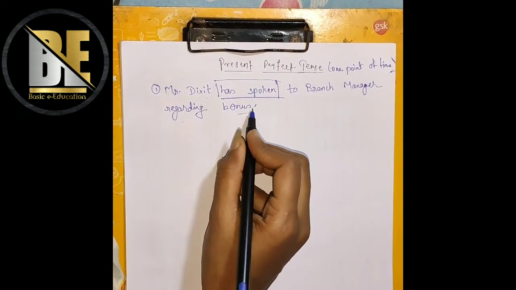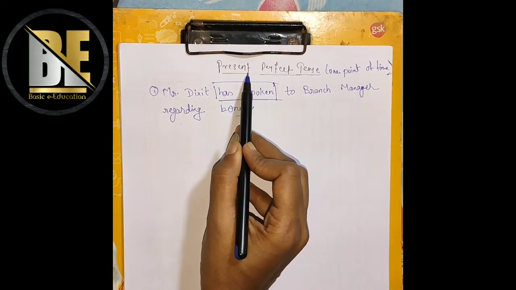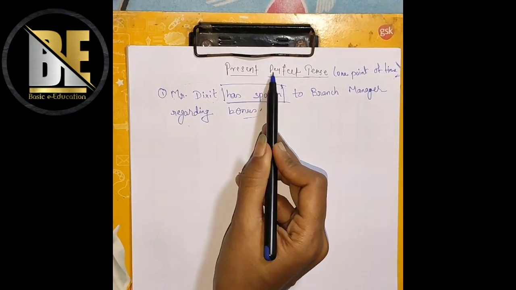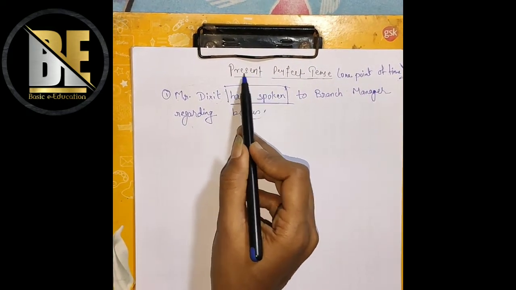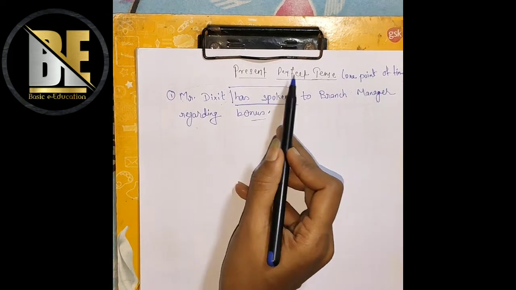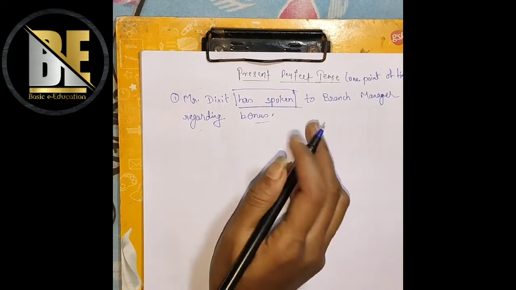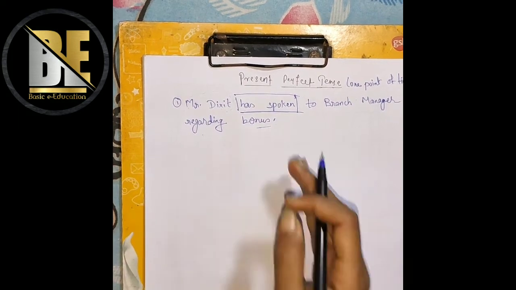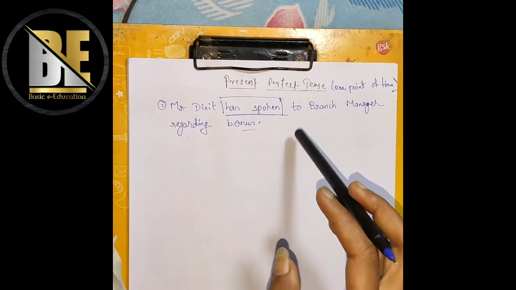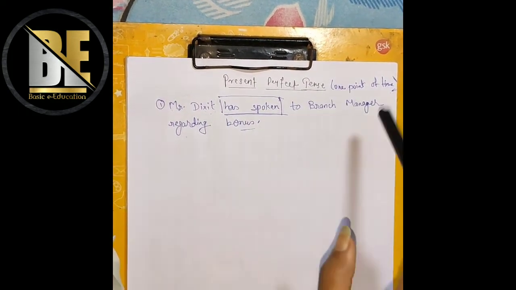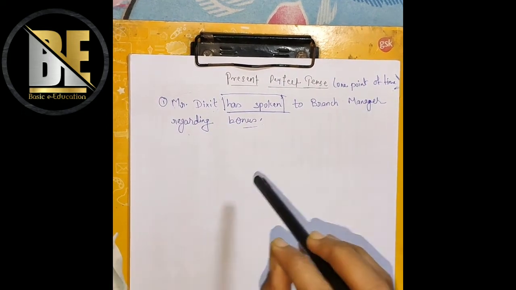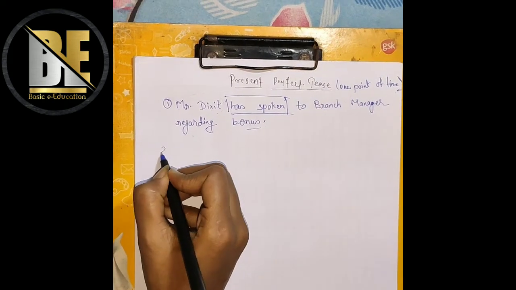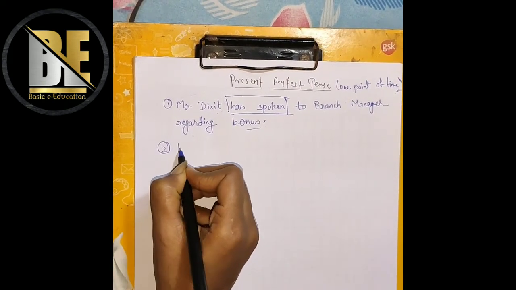I must tell you there is a similarity between present perfect tense and simple past tense. Both of them are similar to each other, but there is a difference, and about that I will tell you in our next video. So please don't get confused between present perfect tense and simple past tense. There is a difference between both of them. Okay, so next example is